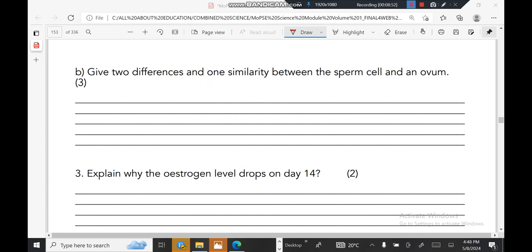The next question says give 2 differences and 1 similarity between the sperm cell and an ovum. An ovum is a small spherical cell with a nucleus, cytoplasm, and thick membrane, whereas the sperm cell is a single cell with an oval-shaped head. The ovum is larger than the sperm. That's another difference there. Then also a similarity, they both contain the nucleus.